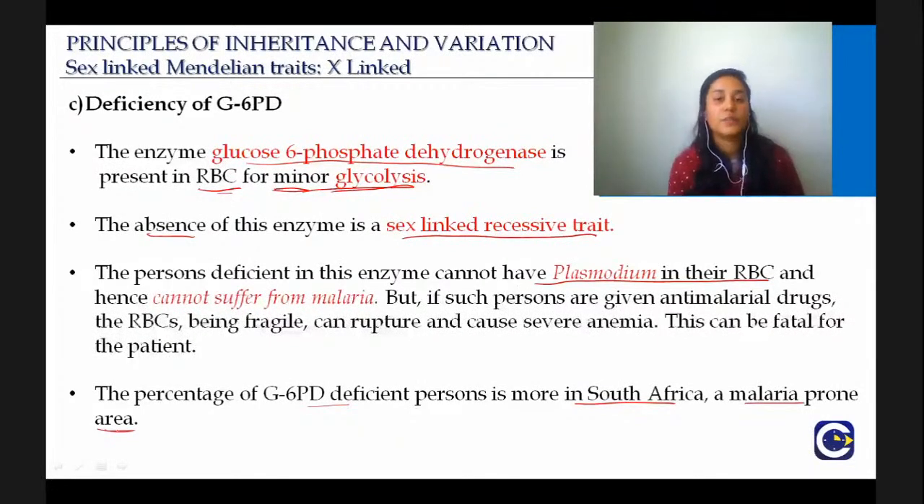So just keep in your mind, South Africa is a really malaria prone area, and that is why a lot of people will be heterozygous for sickle cell anemia. They will also have deficiency of G6PD.